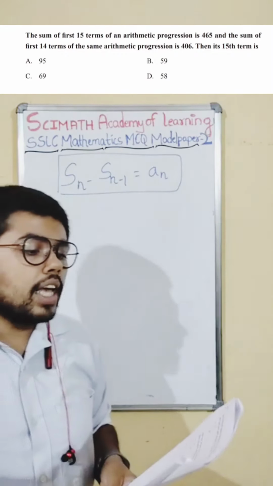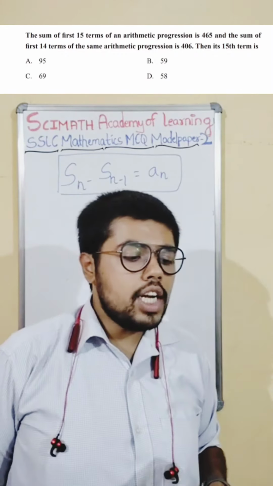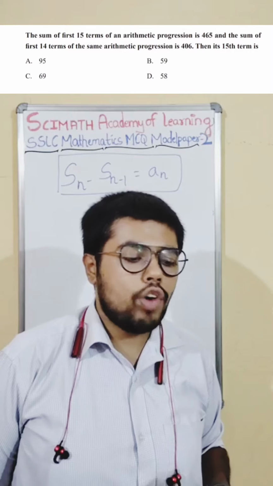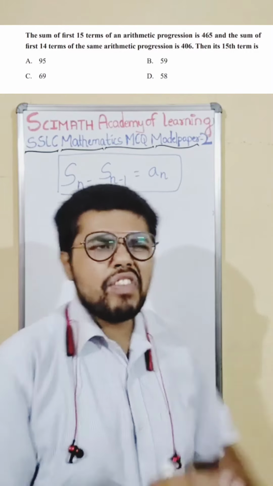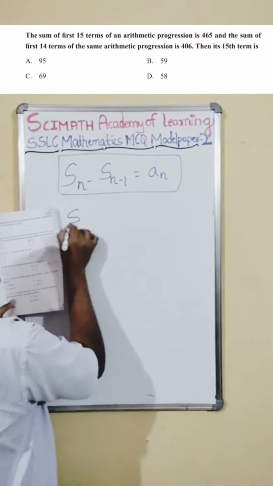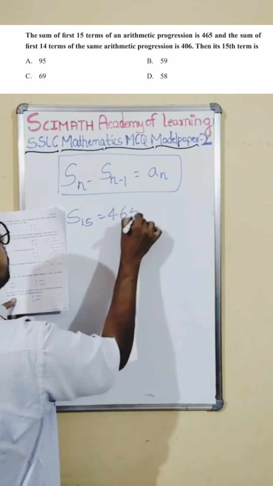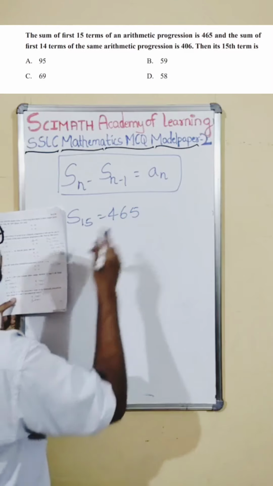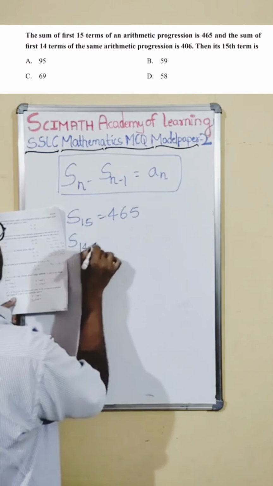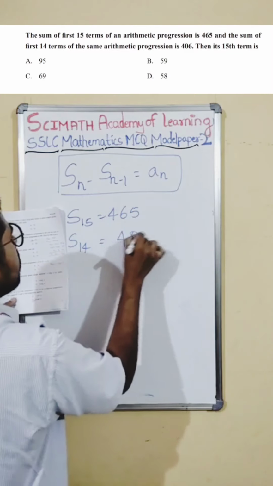Here it says the sum of the first 15 terms of an arithmetic progression is 465, and the sum of the first 14 terms is 406.